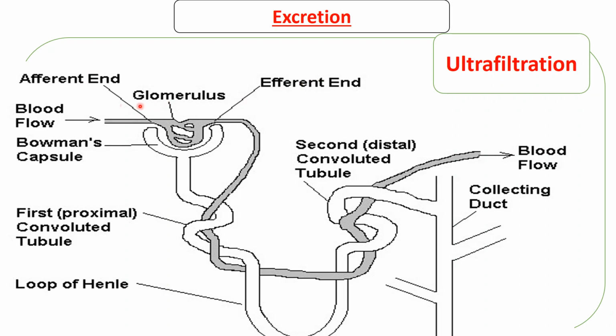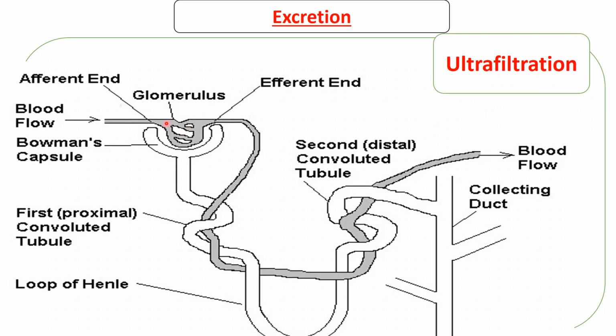So the rate at which blood comes in is greater than the rate at which blood escapes. Or in short, the amount of blood that comes is more compared to the amount of blood that is leaving. Because of that, there is a buildup of pressure here, which makes some of the components of blood slip into the Bowman's capsule, to be filtered into the Bowman's capsule.